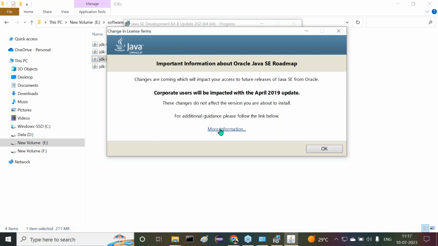Okay, for information here, if you want to get more information, it will be redirected to the Oracle website where it has given information. Java is still freeware for students and for teachers for the sake of knowledge transformation, for individual development. These are freeware. But if you want to work with a company, if you want to use Java software there, then they must take a Java license. Understand it clear? Java is a licensed one only for corporate users. For the ordinary developers, for the teachers, for the students, Java is freeware. In a service mode, it's freeware. But in a commercial manner, definitely it should be a licensed one.